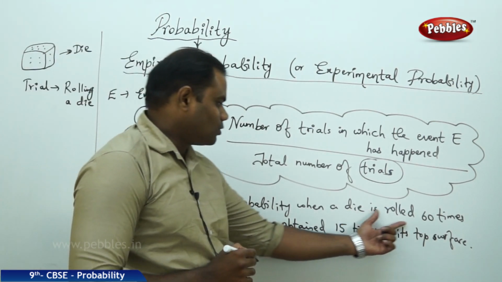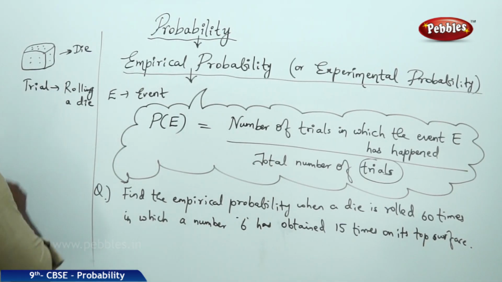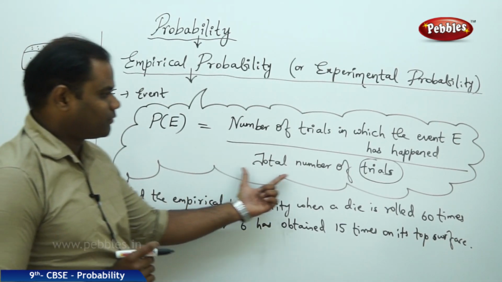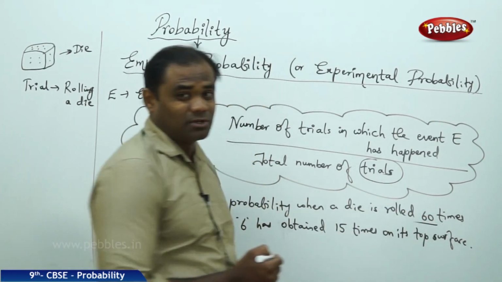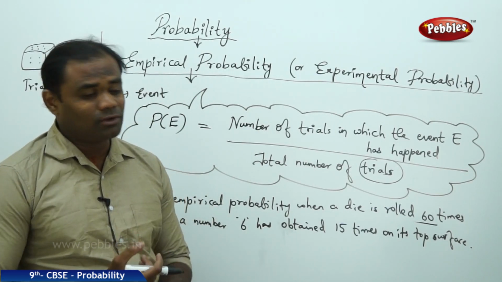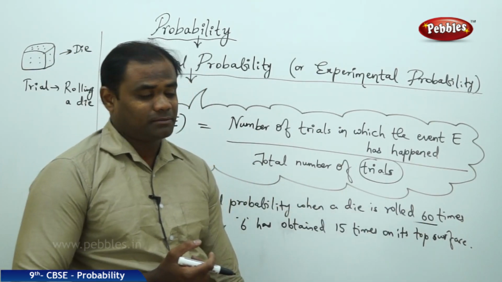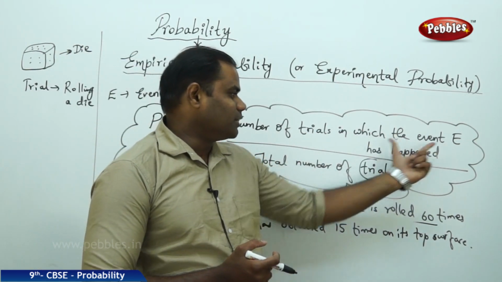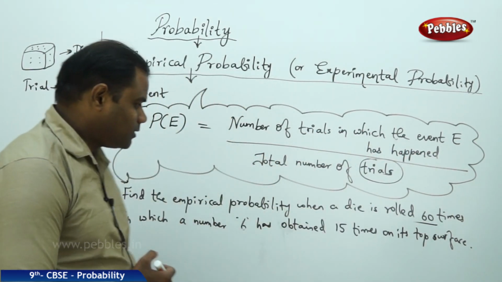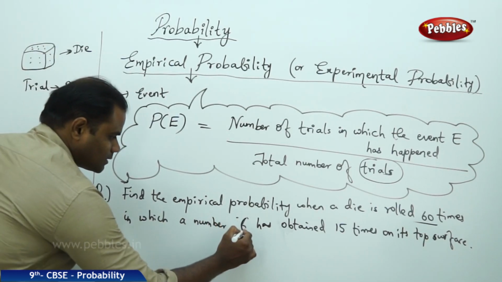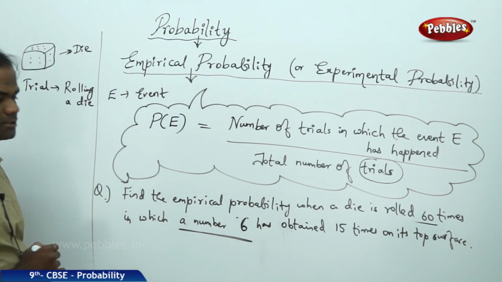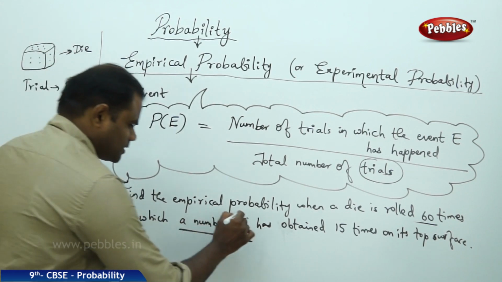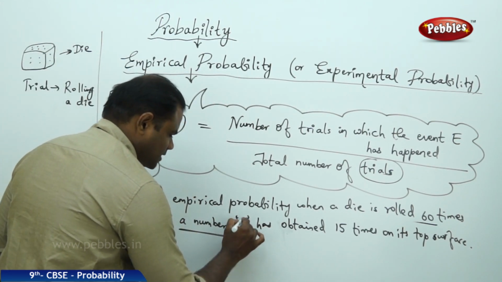Now, it is rolled totally 60 times. So I have the total number of trials which is 60, because a die is on the whole rolled 60 times, in which the number of trials in which the event E has happened. Now here the event E is getting a number 6. Clearly in the question it says getting a number 6.